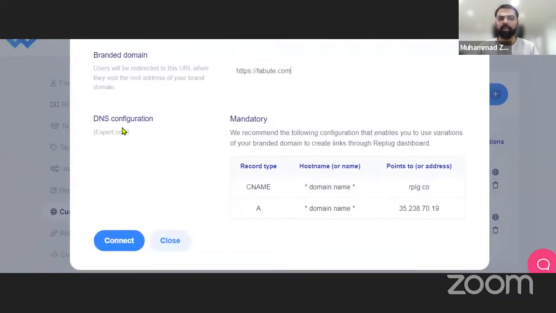Last thing is the DNS configuration. You have to use an A name or CNAME here. Whenever we talk about A records, in every sort of hosting or DNS records, we have to use the A record to point your custom domain to Replug's domain. So how do we do that? Let me do that in cPanel.